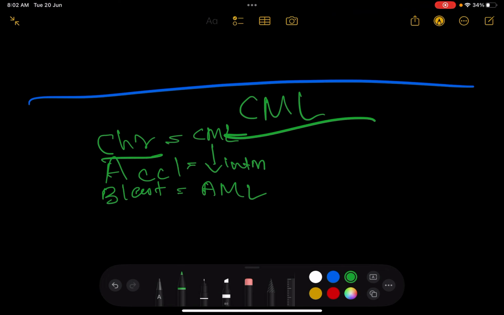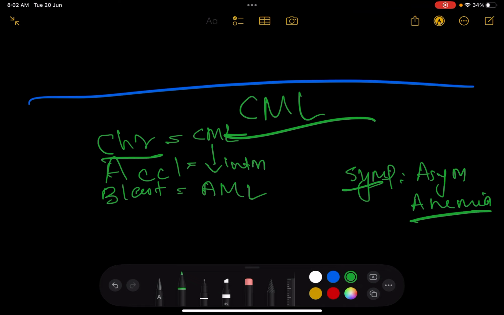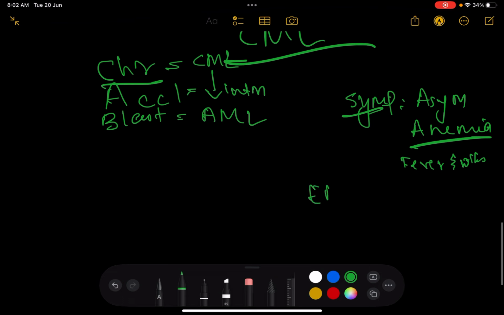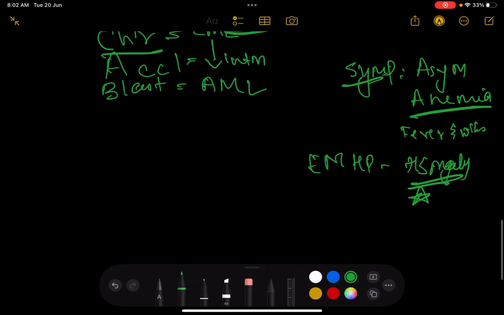So again, I want you to understand the symptoms are going to follow the three phases. When you're talking about the chronic phase, it's kind of asymptomatic, because extramedullary hematopoiesis is occurring, but obviously there's going to be a certain amount of anemia, not a lot. There's going to be fever, weight loss, and night sweats. Because of extramedullary hematopoiesis there's going to be hepatosplenomegaly, and very important to understand is that splenomegaly is going to be very, very prominent.